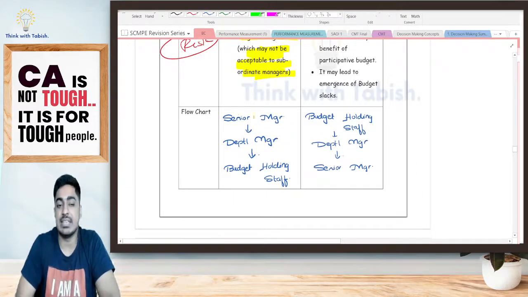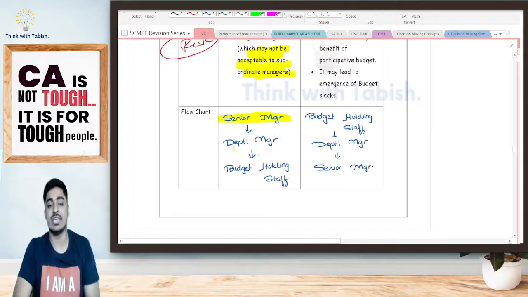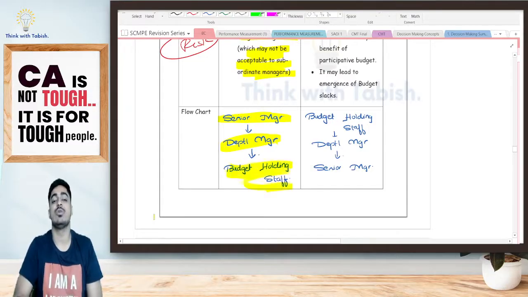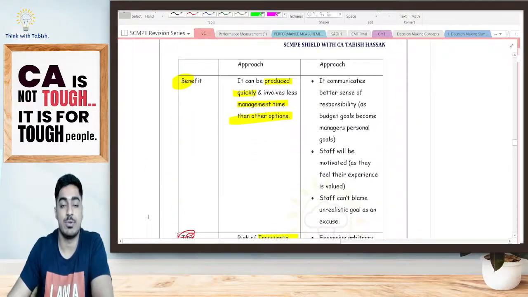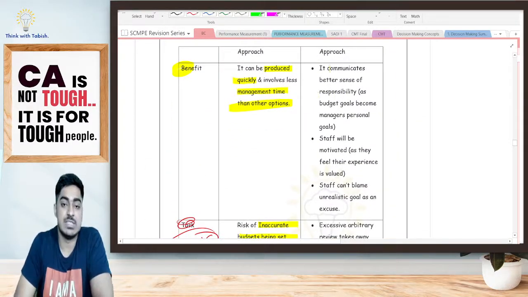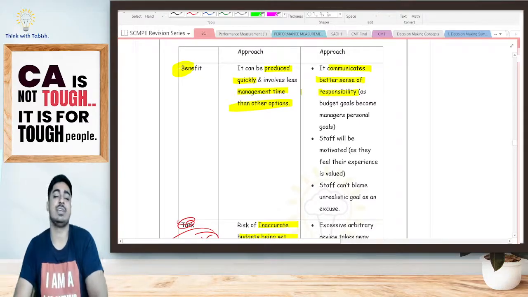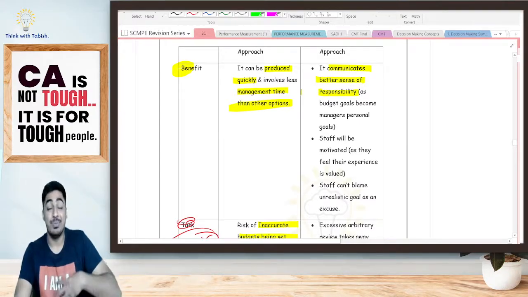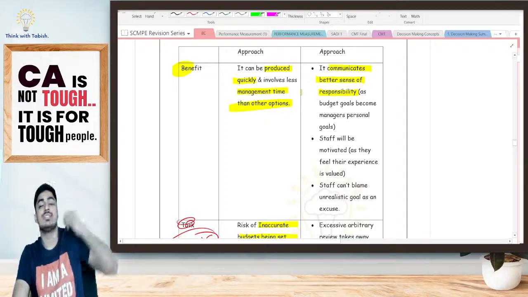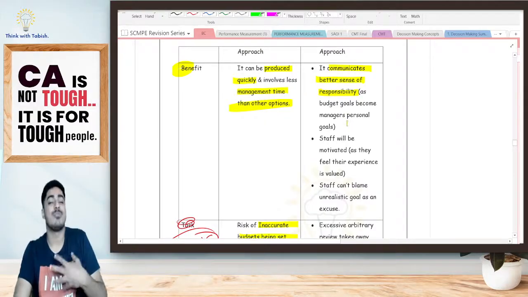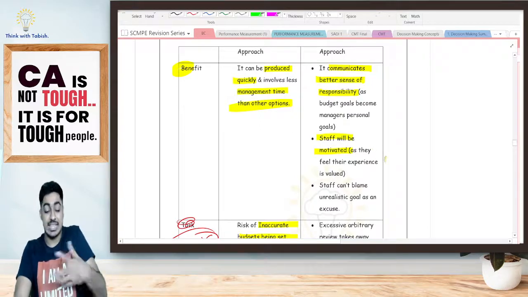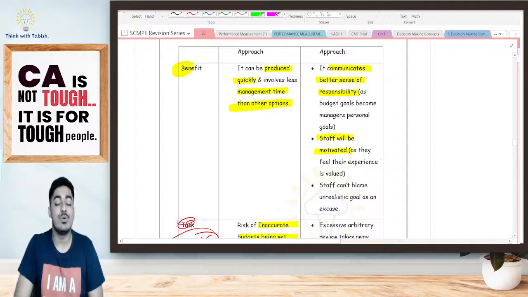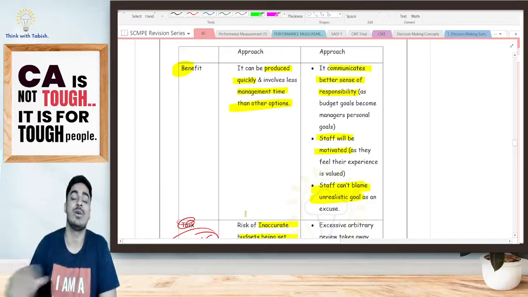Now the flowchart: the senior manager will first prepare the budget, then send it to the department manager. From there it will go to the final budget-holding staff. Yes or no? Now we have our participative approach. What are the benefits? Firstly, it communicates a better sense of responsibility. The person at the final level has his opinion asked to prepare the overall budget of Tata Motors. Think of the pride he will have. Again, staff will be motivated: his opinion is taken, and the number he has given is approved, so staff will be motivated to achieve it. Also, staff cannot blame unrealistic goals, because they themselves said they are going to achieve this.